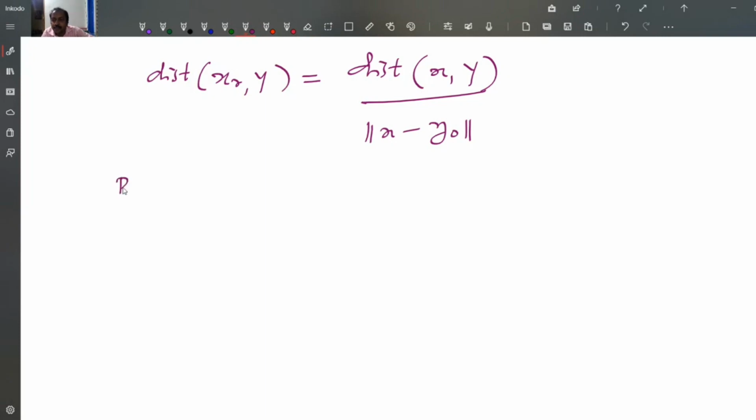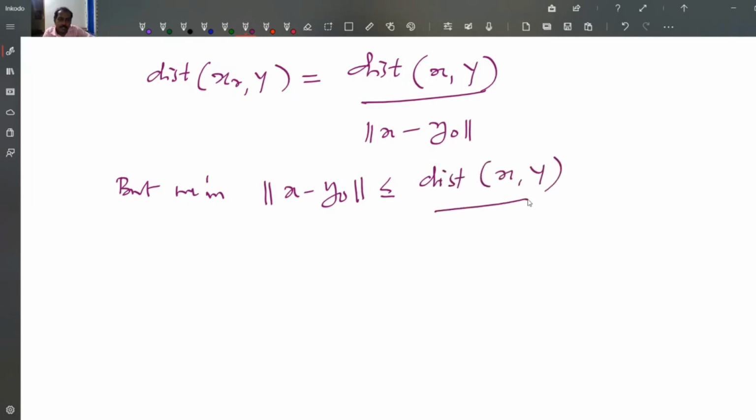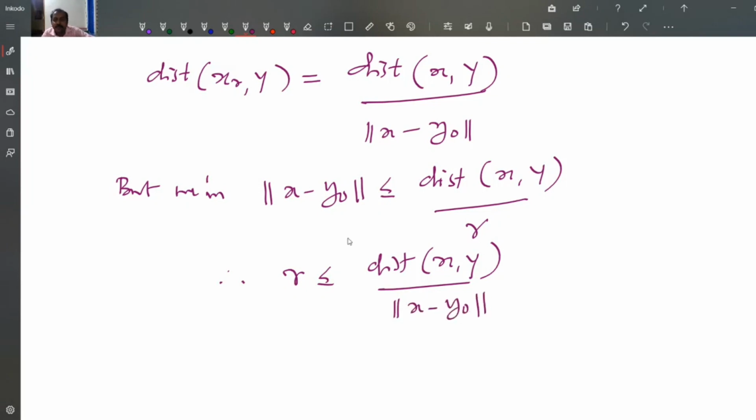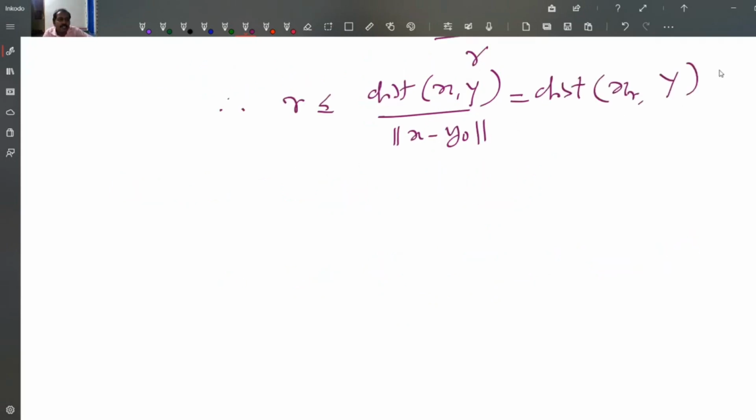But we have the norm of x minus y0 is less than or equal to the distance between x and Y divided by R. Therefore, R is less than or equal to the distance between x and Y divided by the norm of x minus y0, which is equal to the distance between x_R and Y, and you know the distance between x_R and Y is less than or equal to 1.